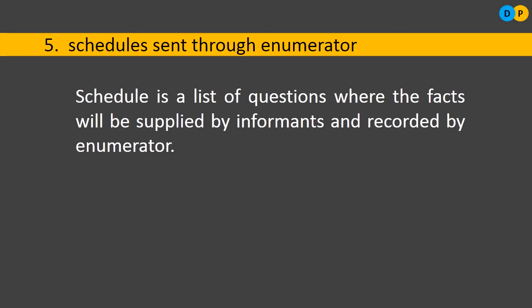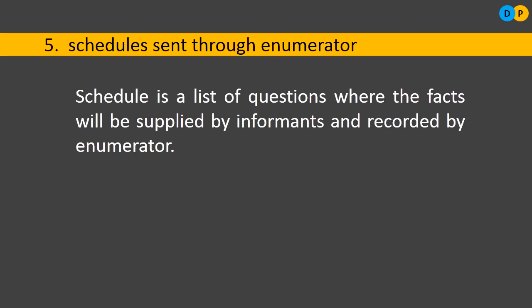Who is an enumerator? An enumerator is one who collects data on behalf of the investigator. The last method is where we will be sending schedules through him. What is a schedule? A schedule is again a list of questions. Let us say I want to conduct a survey regarding whether Chikmagalur is an ideal place to set up a big bazaar, like Reliance Mart. So I want to conduct a survey before establishing a business.